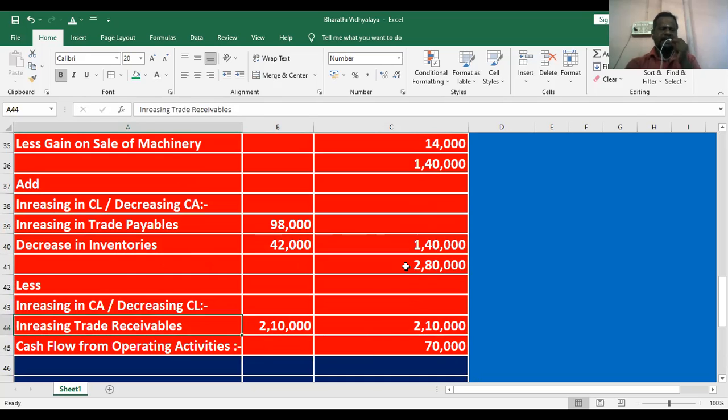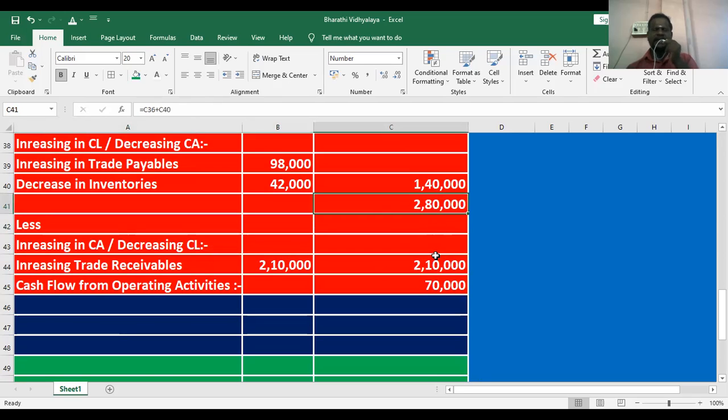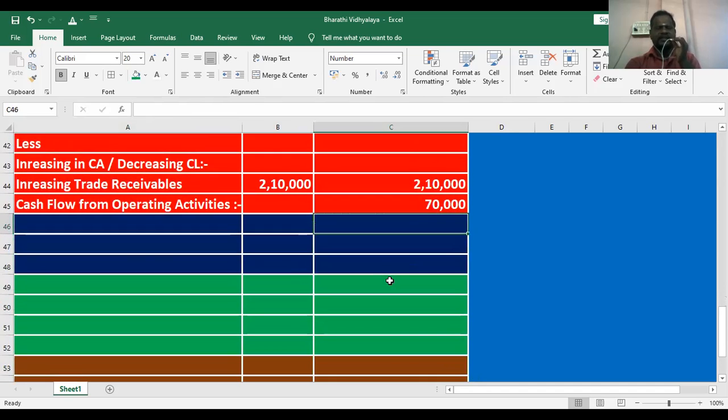Then less: increase in current assets, decrease in current liabilities. They are given only one item, increase in trade receivable. Trade receivable is our asset, and the asset is increased, that's why deducted. Less: increase in trade receivable 2,10,000. 2,80,000 minus 2,10,000, cash flow from operating activities 70,000. Okay, one is over. So after that, what is the second one?